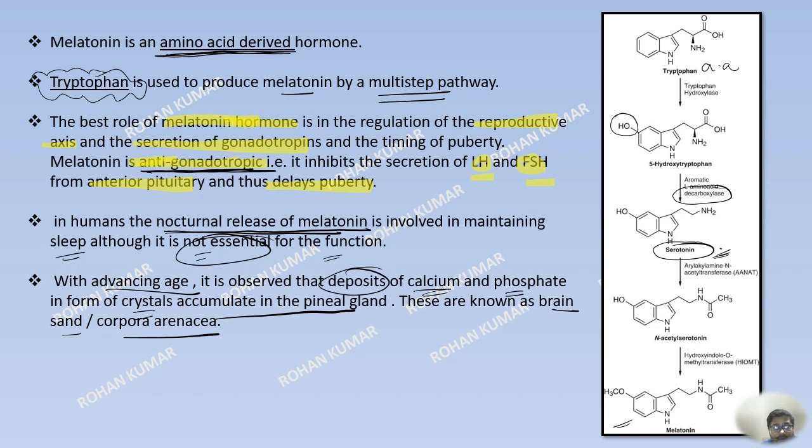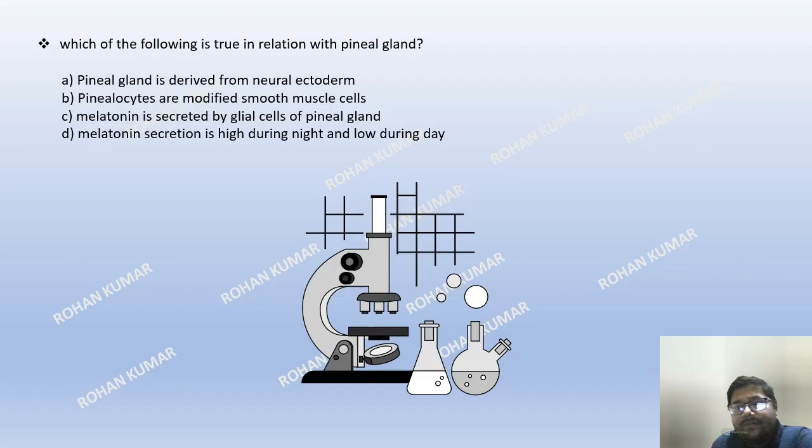Now, I will show you corpora arenacea. We have already seen that in the first slide. Okay. So, in the first slide, if you will see the diagram or the real image of the pituitary gland, there you can see black colored dots. Those are corpora arenacea. They are actually deposits of calcium and phosphate which accumulate in the pineal gland due to aging, and their function is not known. Okay, so let us move on.